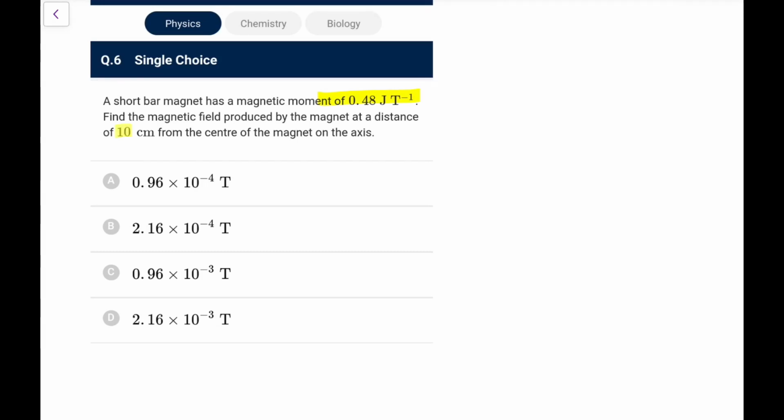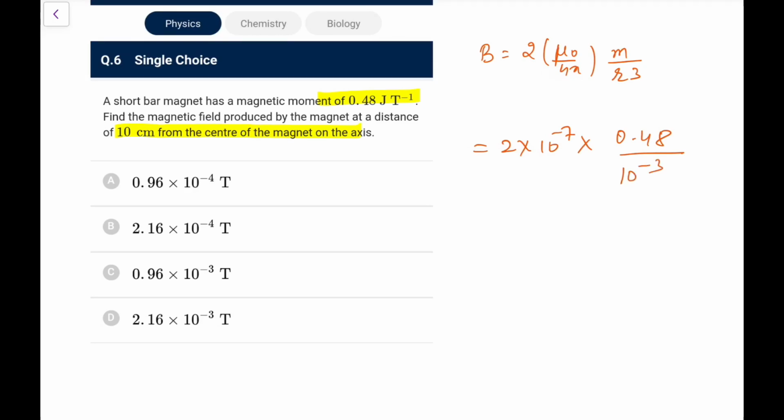Next one, you have a short bar magnet of moment 0.48, find the magnetic field produced by the magnet at a distance of 10 centimeter at an axial point. So at an axial point, the magnitude of field is 2 times mu naught by 4 pi into m by r cube. So it is 2 times mu naught by 4 pi, you know, is 10 to the power minus 7, m is 0.48 and r cube is 0.1 whole cube, that is 10 to the power minus 1 whole cube, that is 10 to the power minus 3 you can write.